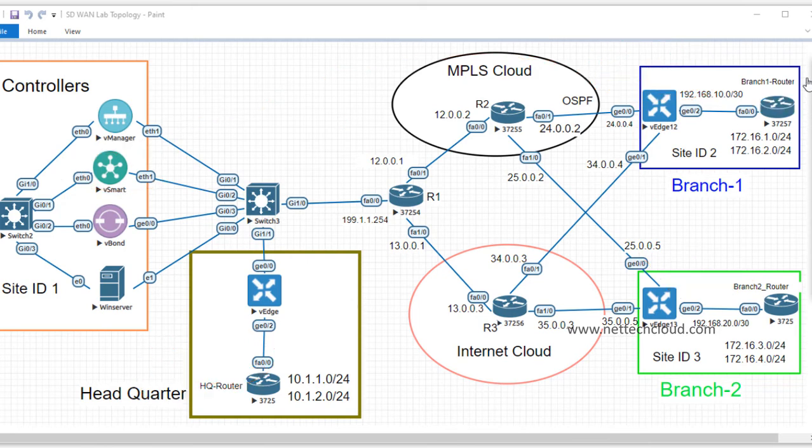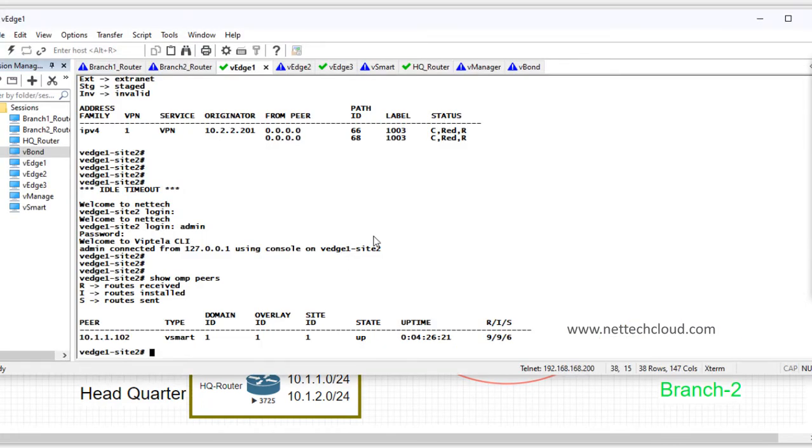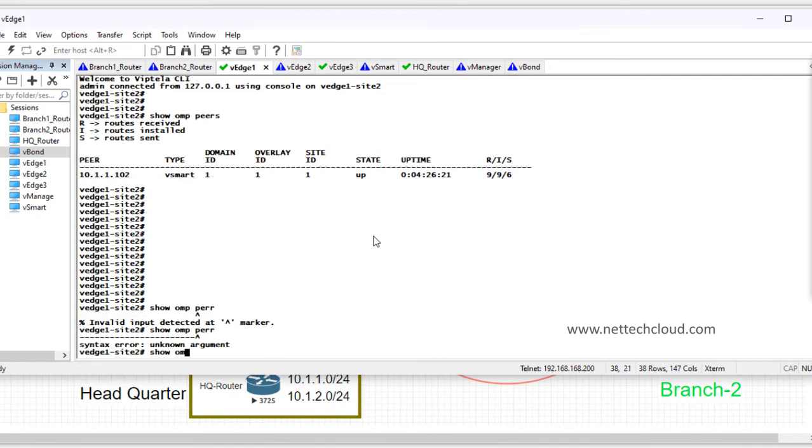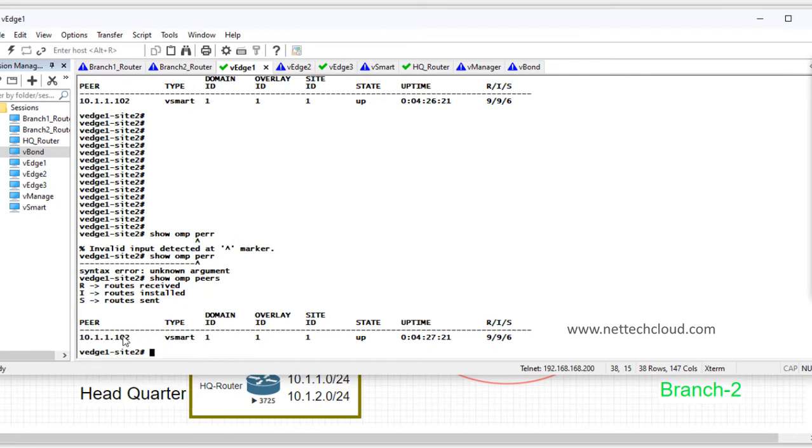So if again I go back to this router here, and I run the command show OMP peers, I'm sorry, OMP peering. So here it is the system IP, and system IP of what? vSmart.